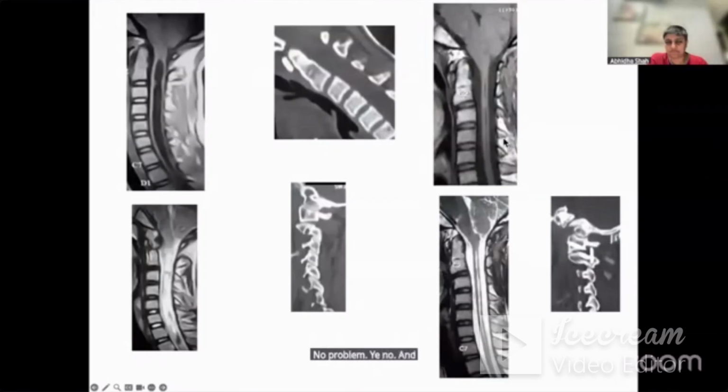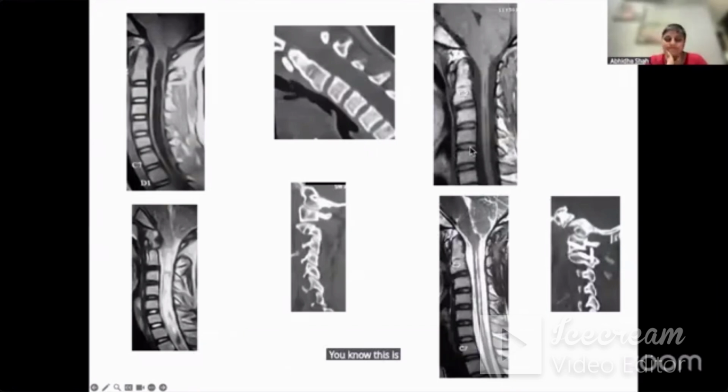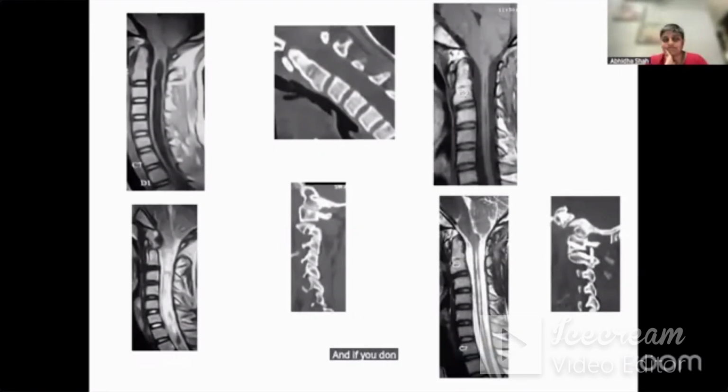And if somebody argues, no, I don't know, this patient did not improve, that patient did not improve. If you don't know how to do C1, C2, only God can help you. This is a concept. I'm not trying to be too aggressive. I'm not trying to be too possessive, but this is the revolution and this is the future. When I'm saying I'm talking of 600 patients, you say, I don't believe. If you're not believing, come and spend some time with me. And if you don't want to spend time, then don't talk or read the article.